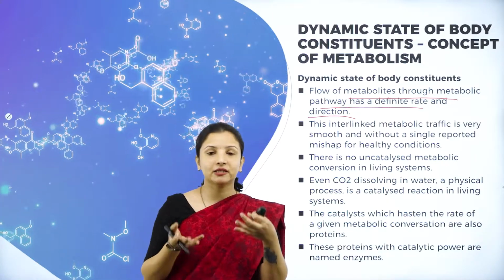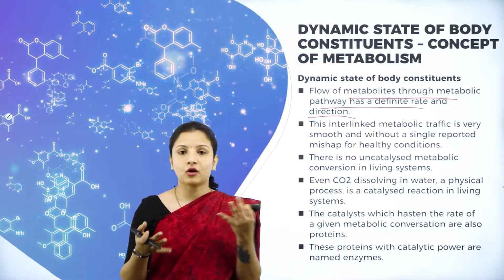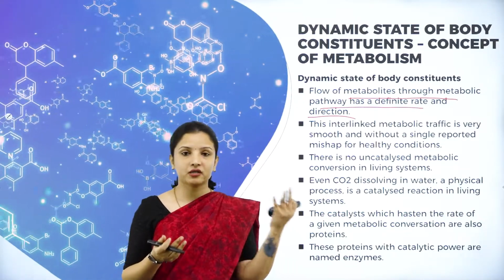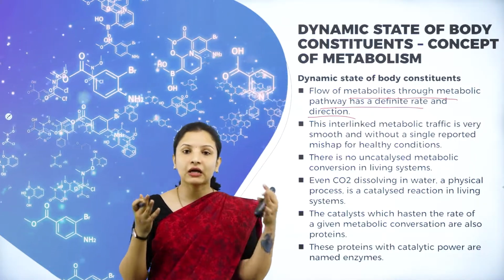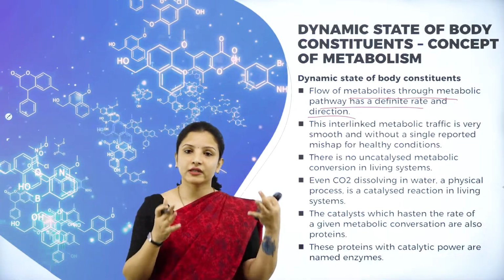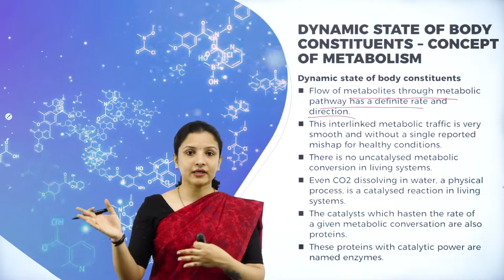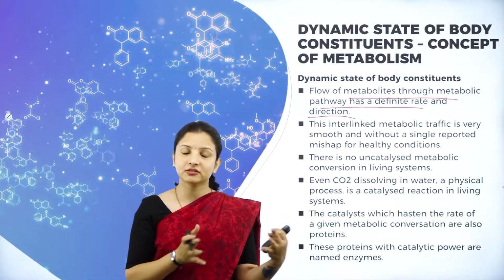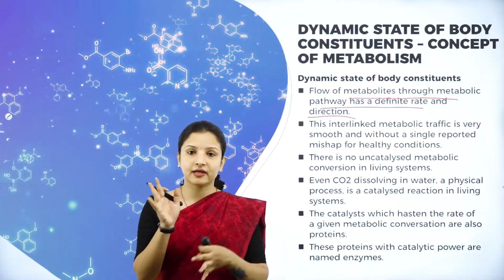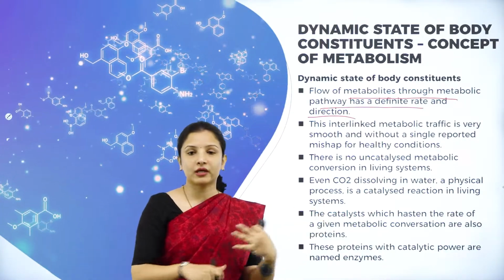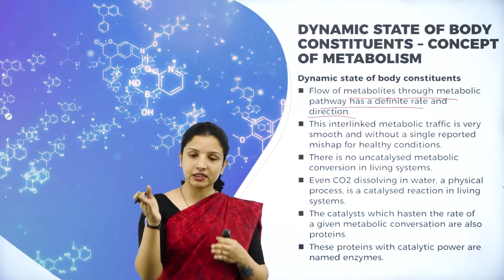This interlinked metabolic traffic is very, very smooth. It is just like vehicles traveling on a highway. On highways, or when you enter a city, to allow vehicles to move easily, they have traffic signals, right? When there is a traffic signal, you would have seen the vehicles moving in one direction. When there is a red light, they will stop there. Will they just reverse and come back, saying the red light is there, I'll move to another road by reversing? No, it will go in one direction itself. That is the rule, right?